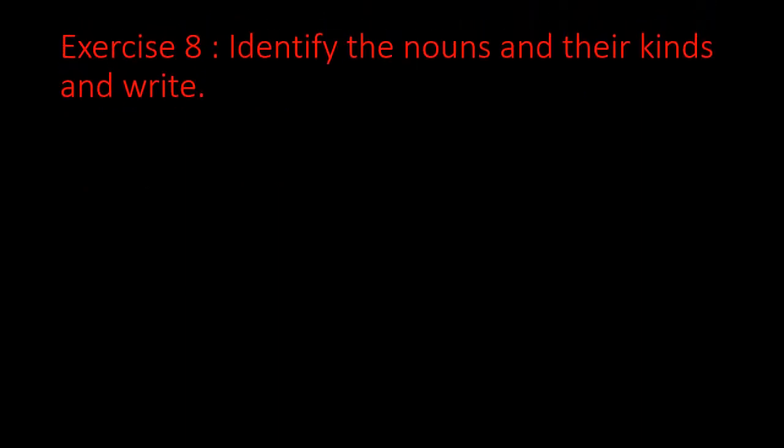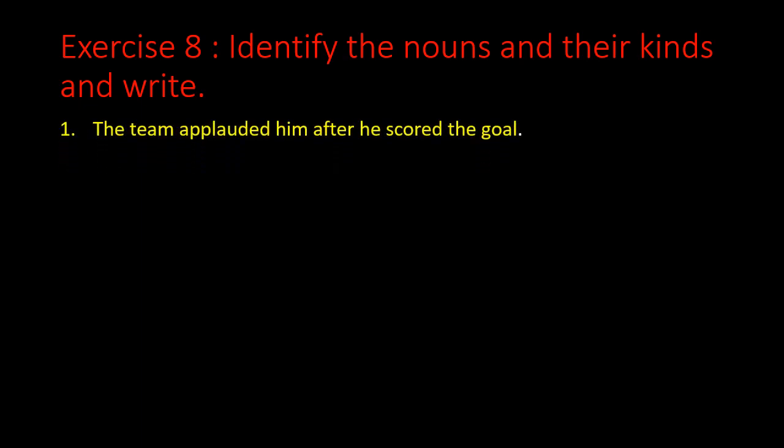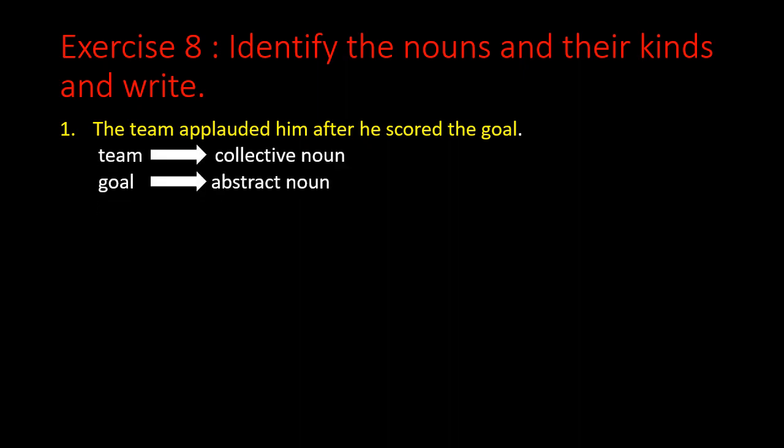Exercise 8. Identify the nouns and their kinds and write. Sentence number 1. The team applauded him after he scored the goal. Here the word team is collective noun because it shows a group. And the word goal is an abstract noun because it is an idea, a target.